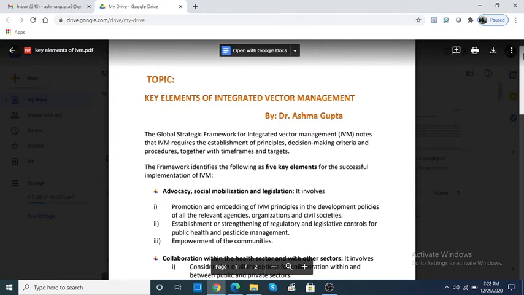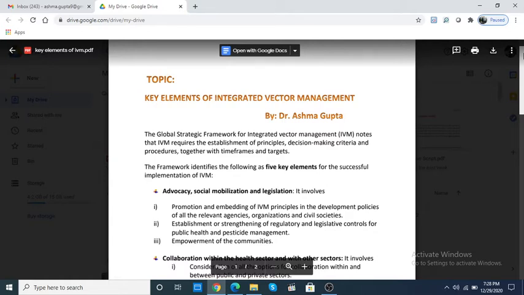Then once the countries had decided, globally it was decided that only IVM can save us from the vector disaster now, then there is a need of making up a framework, a plan, how we are going to implement our actions. That needs a proper plan. Only then a thing can work. Only then IVM could also work. So taking into account, in 2007, a consultation group assessed the need for IVM, and in 2007 itself, they drew up a strategic plan.